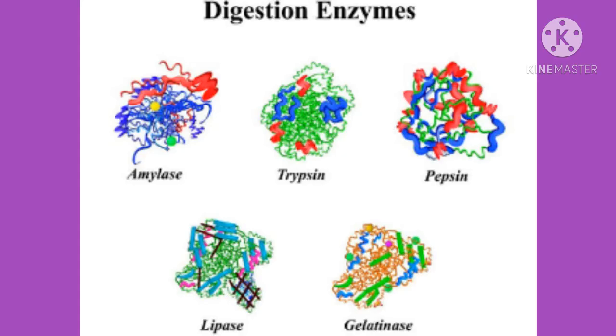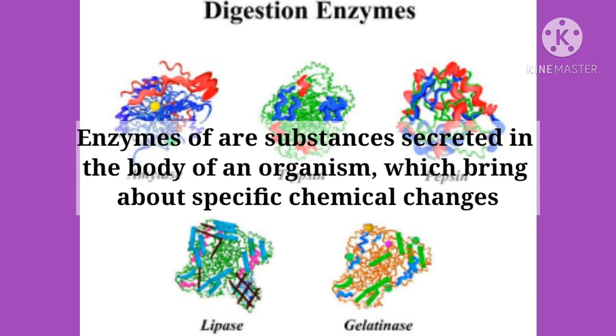What is meant by enzyme? Enzymes are substances secreted in the body of an organism which bring about specific chemical reactions. They act as catalysts, meaning they do not take part in the chemical reaction but they speed up the reaction. Enzymes are a specific type of proteins.